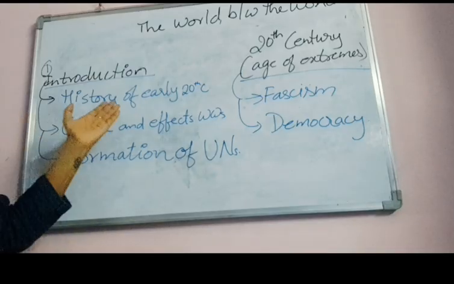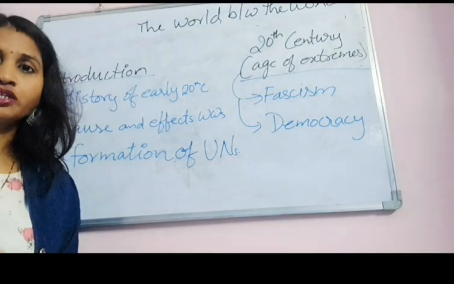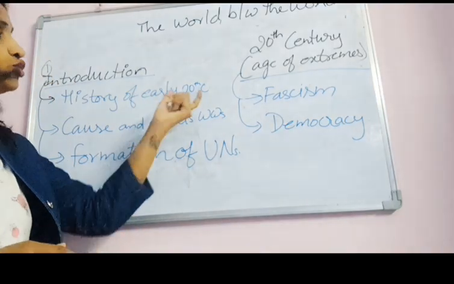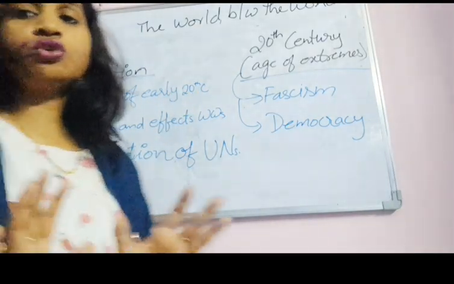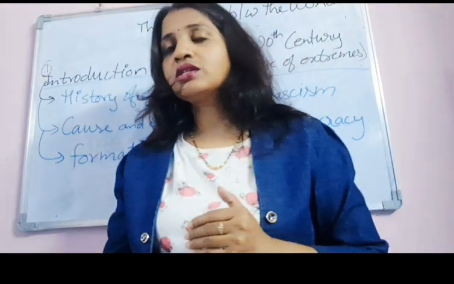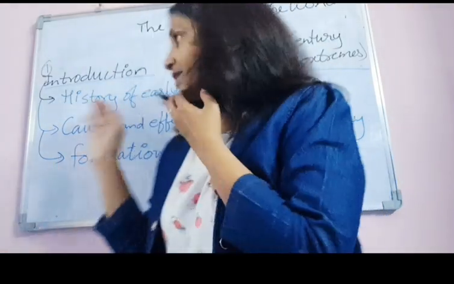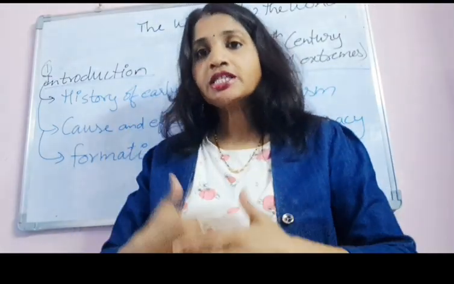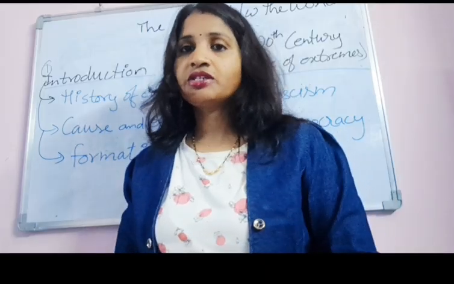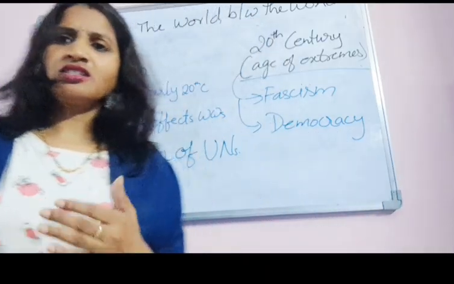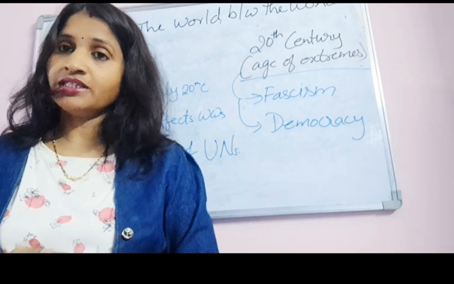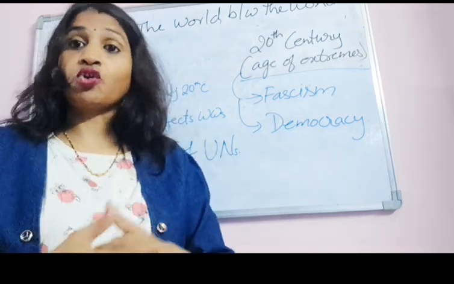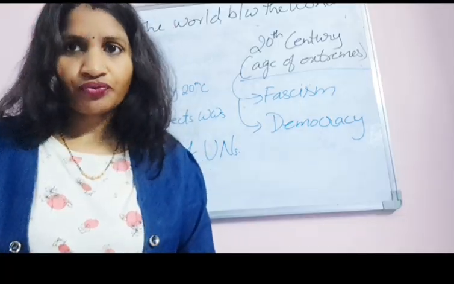What introduction? The history of the early 20th century. What we discussed yesterday in class, that in the early century there were two sides. On one hand was the rise of dictatorship, and on the other hand discoveries were happening, medical discoveries and increasing medical facilities, and democracy. People were talking about society and about freedom.